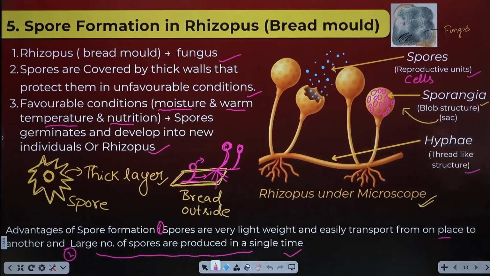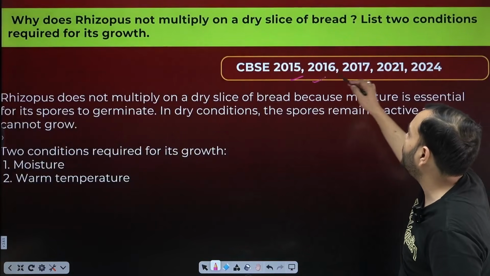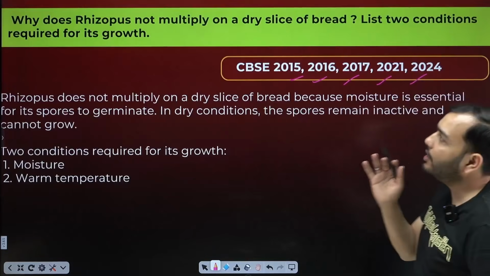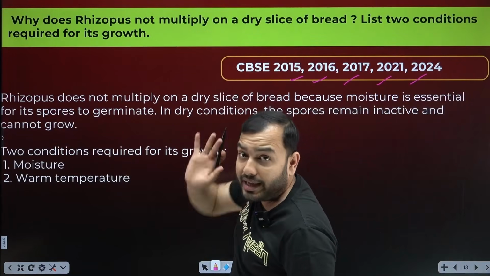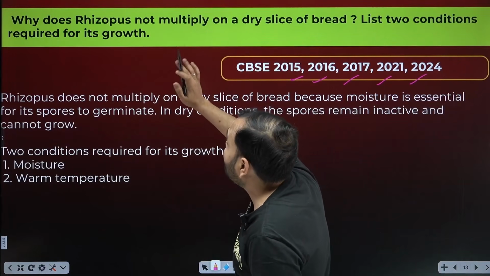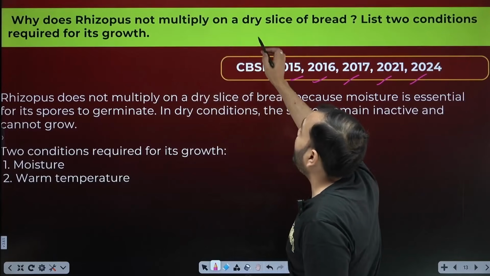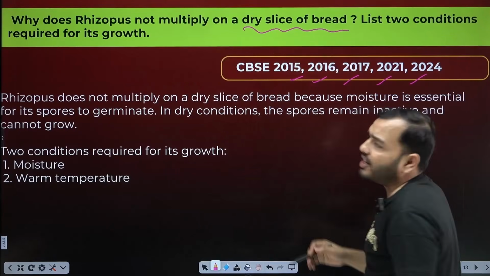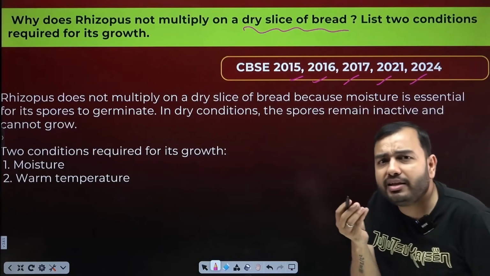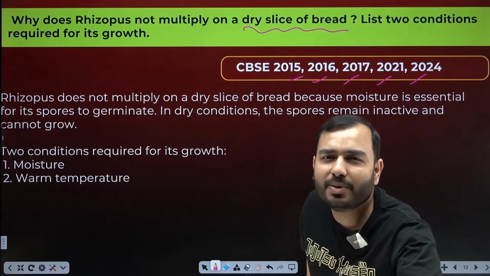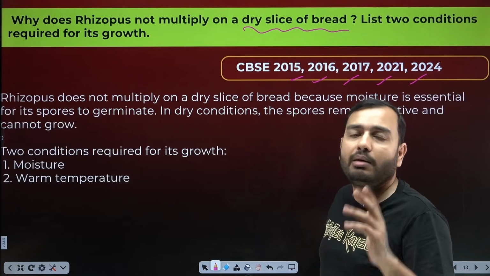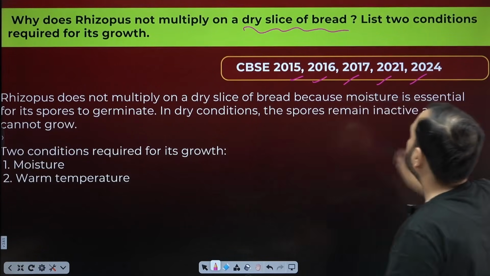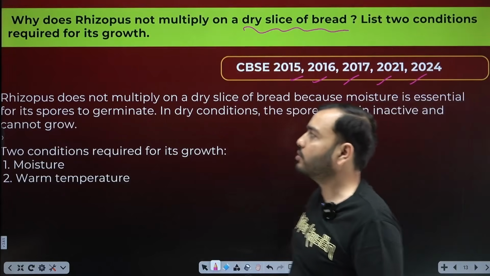Okay. Come on, let's look at a question. 2015, 16, 17, 21, 24. What is the question? Why is this coming many times? Why does rhizopus not multiply on a dry slice of bread? Because what does rhizopus need? It needs moisture. It cannot grow without moisture. List two conditions required for its growth.